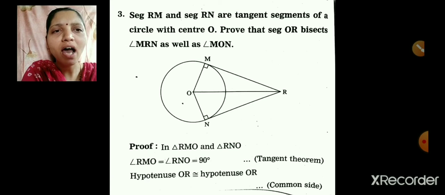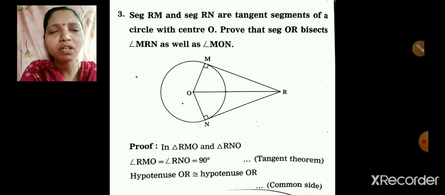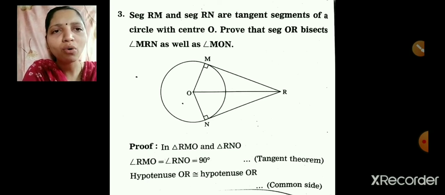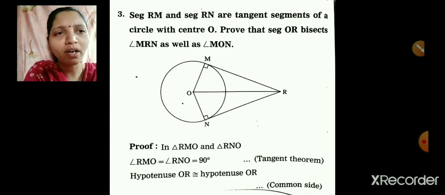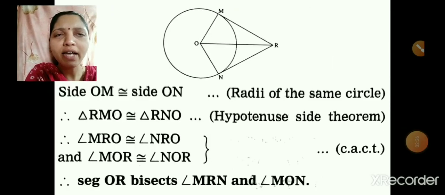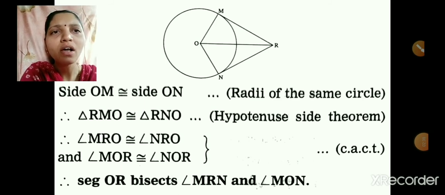In triangle RMO and triangle RNO, we know that two triangles are formed. We have to consider these triangles. Angle RMO is equal to angle RNO is equal to 90 degrees by the tangent theorem. Now hypotenuse OR is congruent to hypotenuse OR, common side. Then we can write side OM is congruent to side ON, radii of the same circle. Therefore, triangle RMO is congruent to triangle RNO by the hypotenuse side theorem.